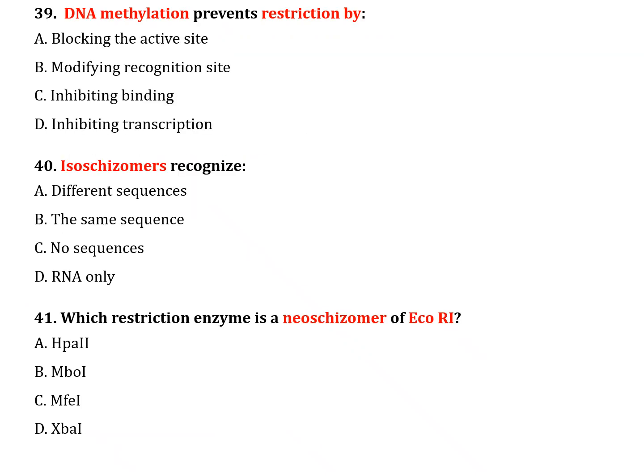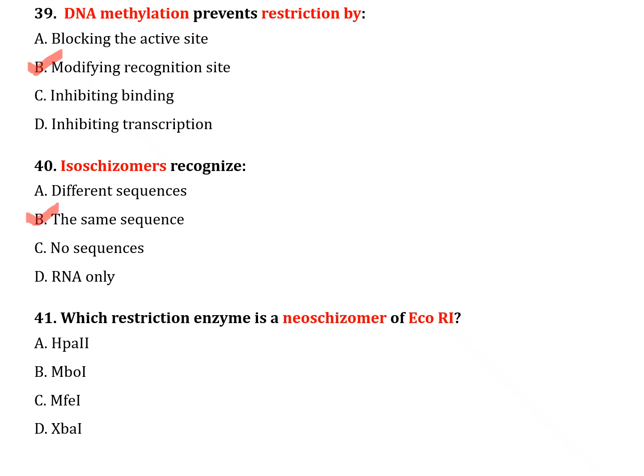The next question, number 39. DNA methylation prevents restriction by: option A, blocking the active site; option B, modifying recognition site; option C, inhibiting binding; option D, inhibiting transcription. The correct answer is option B, modifying recognition site. The next question, number 40. Isoschizomers recognize: option A, different sequences; option B, the same sequence; option C, no sequence; option D, RNA only. The correct answer is option B, the same sequences.